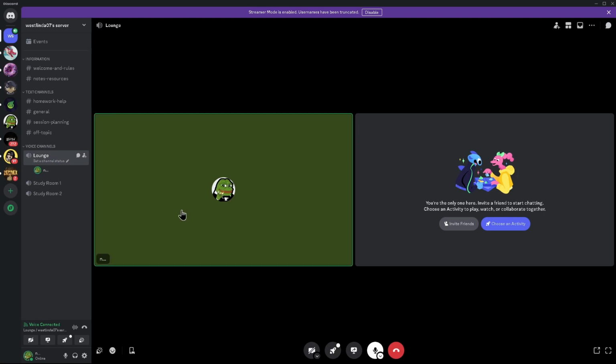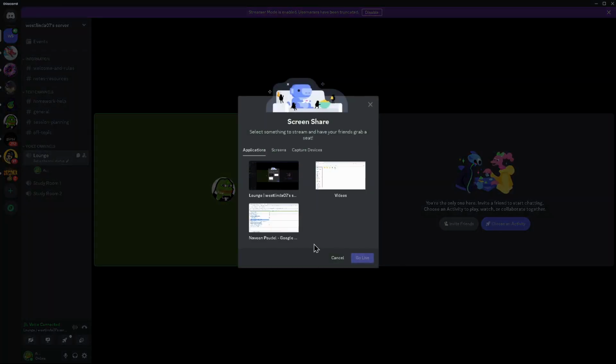After doing that, tap on your screen share option, which is in the bottom left corner of your screen, or you can also find that option at the bottom of your screen. After tapping on that option, inside your applications you have to select a window that you would like to share. After selecting the option, just tap on go live and then start streaming in Discord.